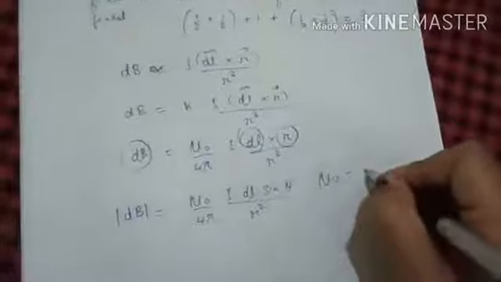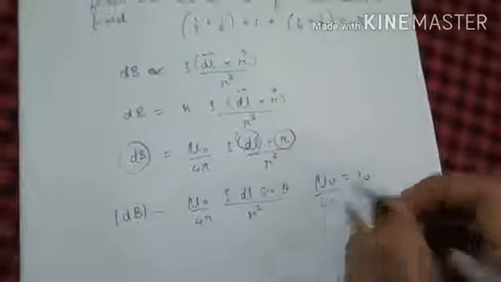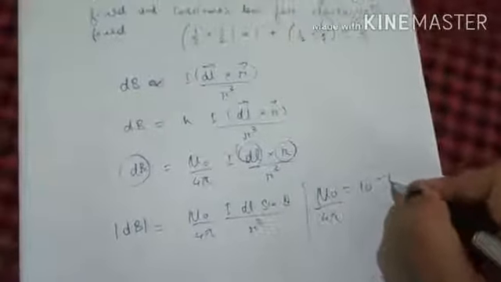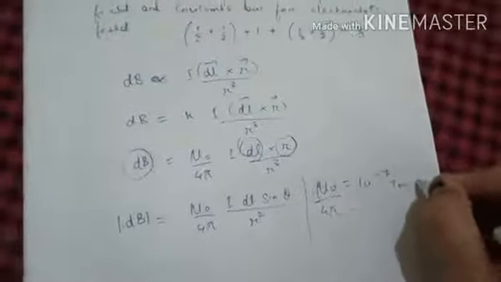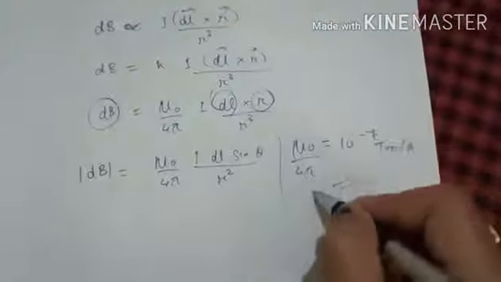And what is the value of mu naught? The value of mu naught by 4 pi is 10 to the power minus 7 Tesla meter per ampere. This is the value of mu naught by 4 pi. You can put the value of mu naught by 4 pi directly in the numerical problems.